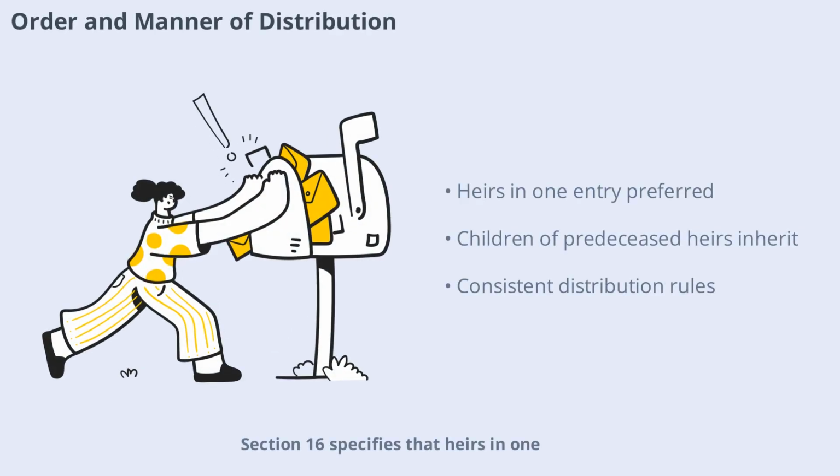Section 16 specifies that heirs in one entry are preferred over those in succeeding entries. If a son or daughter predeceases the intestate, their children inherit their share. Distribution among heirs follows the same rules as if the property belonged to the father, mother, or husband, ensuring consistency and fairness.